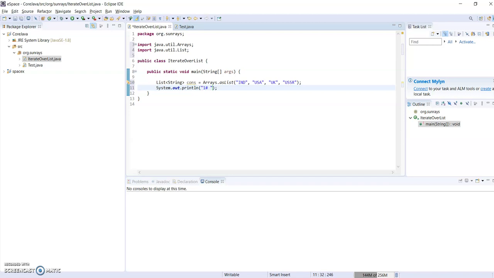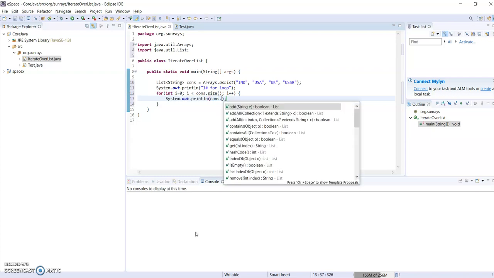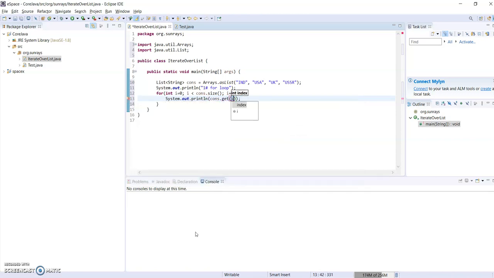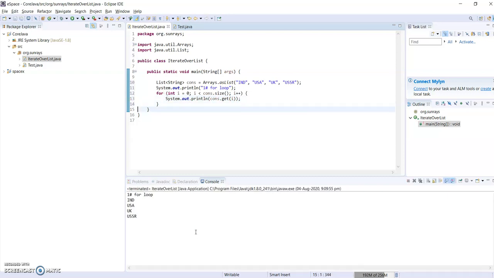First one is using a for loop, with indexes. I'm creating an index i, and the for loop iterates until the list size is reached, incrementing i. Now we retrieve the data from the collection of countries, using the get method to retrieve the elements by index. So I'm passing the index here. Let me run this one. Yes, we got this.